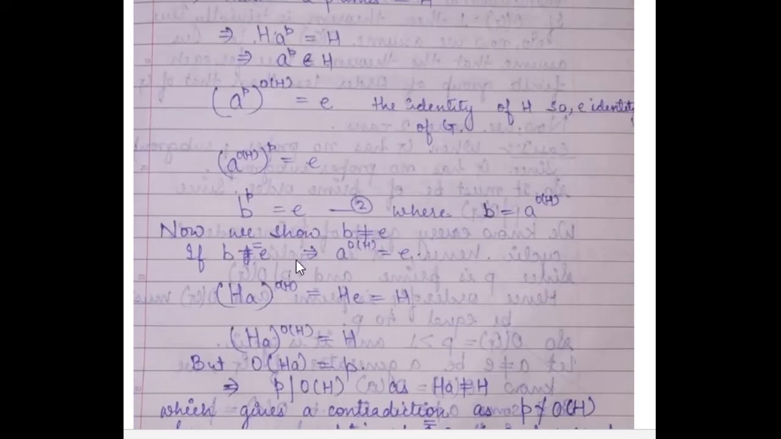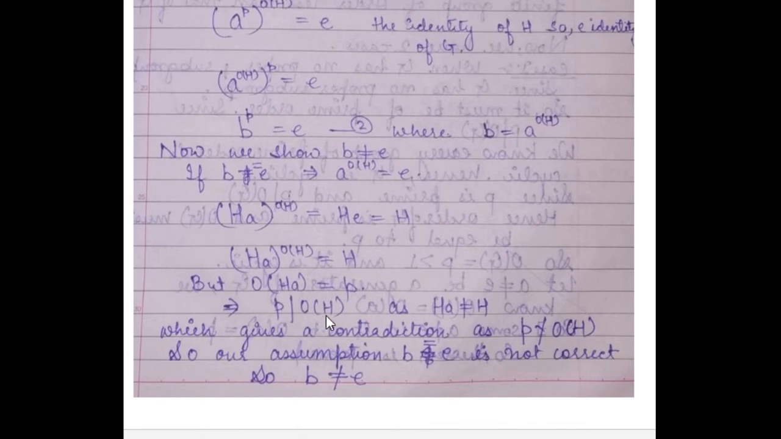So let us suppose b is equal to e. If b is equal to e, or a^order of H is equal to e, then H a^order of H is equal to He, which is equal to H. So (Ha)^order of H is equal to H, but the order of Ha is equal to P, and this implies P divides the order of H, which is a contradiction.